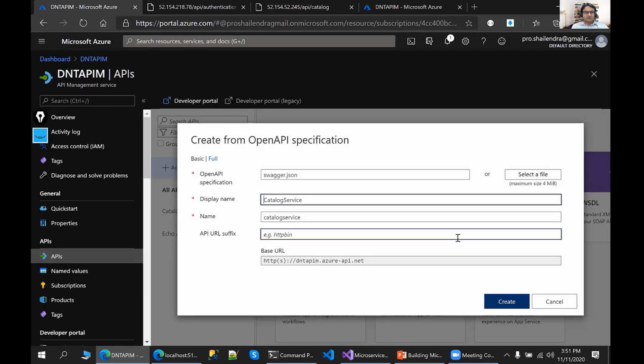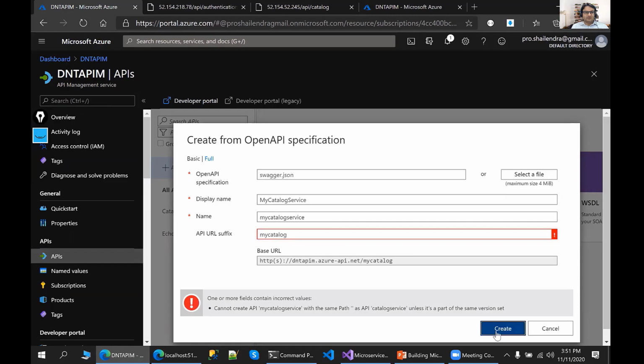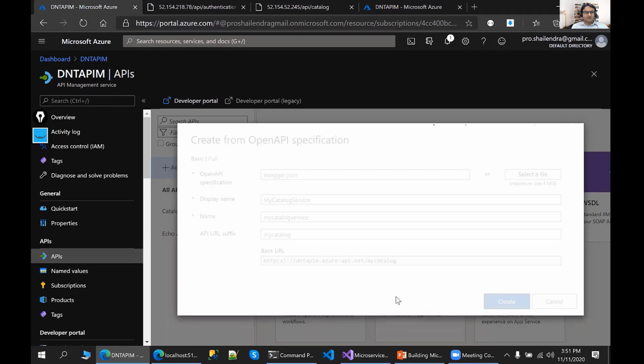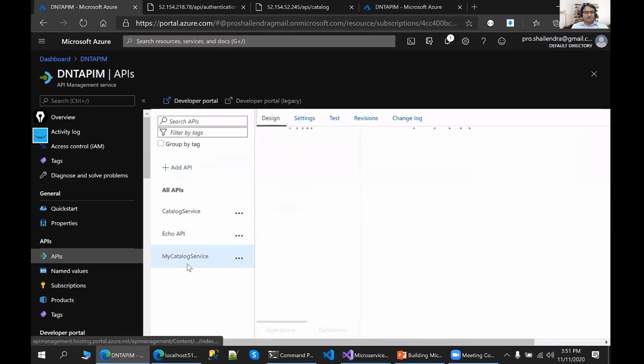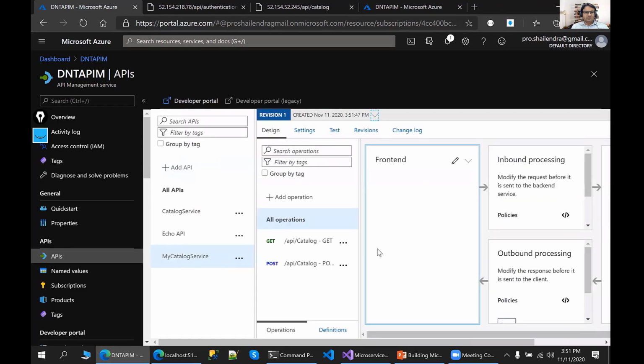Let me define the name as my catalog service. Here you can define the API or a suffix also. Let me click on the create button, because we already have the catalog service. So now it is going to add with a different name, my catalog service. And you can see all the operations are available here, get and post.